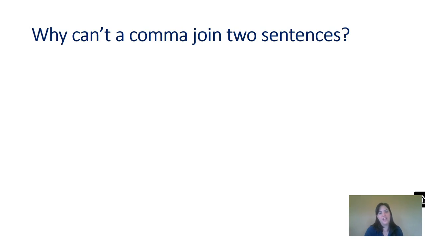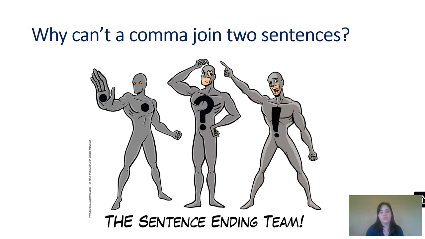Over my years of teaching, I've had students ask me this question a lot, and the only way I've ever been able to successfully explain to them why a comma can't join two sentences is like this. I apologize because it's going to seem a little bit juvenile, but just humor me because it will help this make sense. Let's imagine that all of the punctuation marks are superheroes. So at the top of your superhero team, you would have those punctuation marks that can end a sentence, a period, a question mark, an exclamation point. These superheroes are the strongest of them all. They can defeat any bad guy. They can even beat up other superheroes.